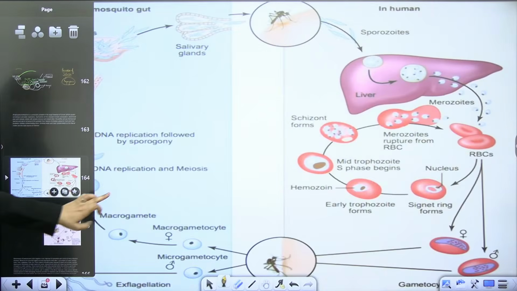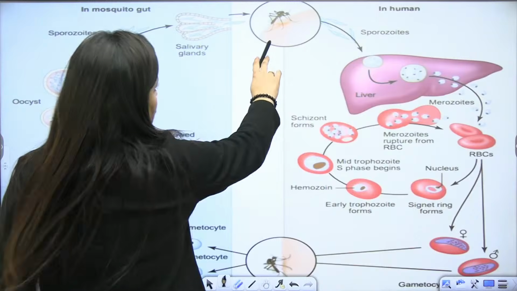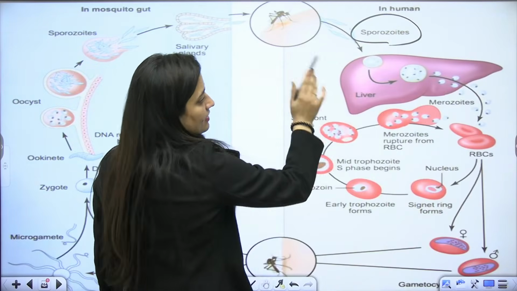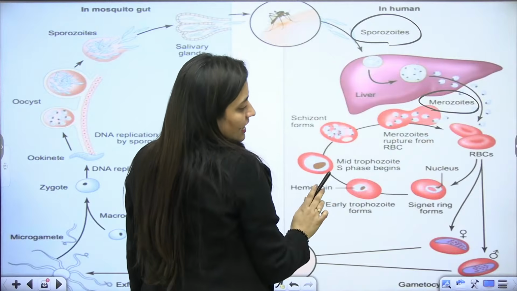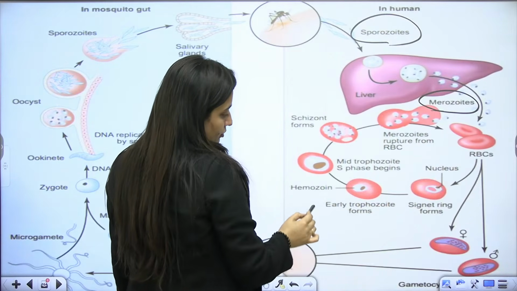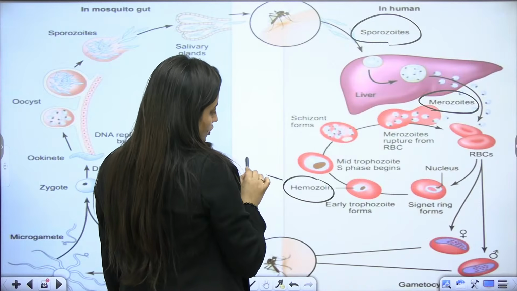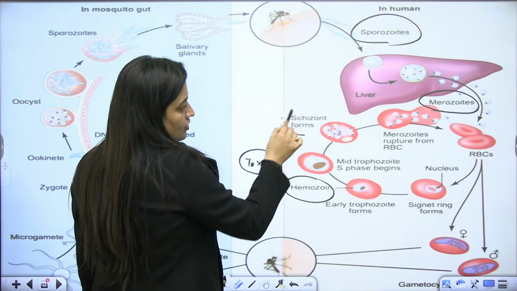Now look at the diagram. The sporozoites enter from the mosquito and find their way to the liver. In the liver cells, they divide. These merozoites infect the RBCs, but different stages are there: the signet ring form, the early trophozoite form. Hemozoin is toxic. When it is released, fever and chills appear. Then schizont forms will be there.